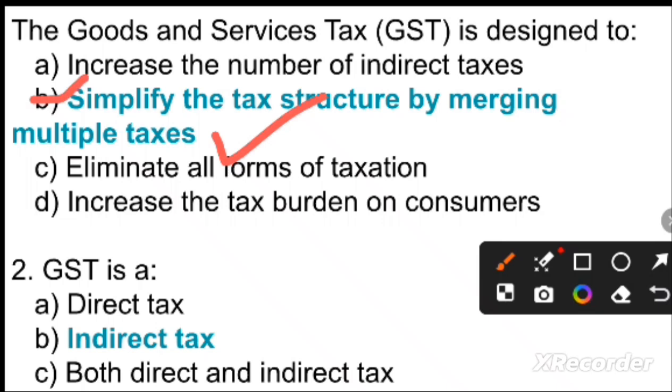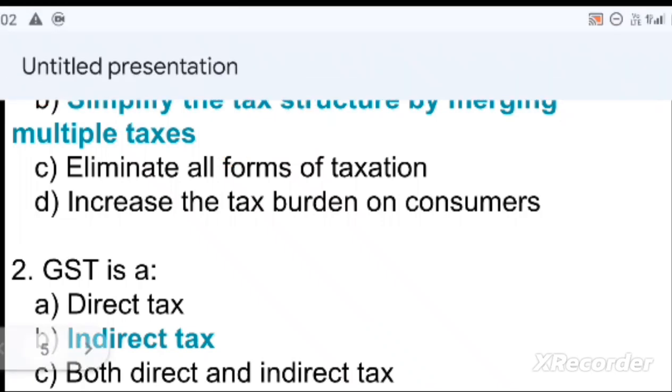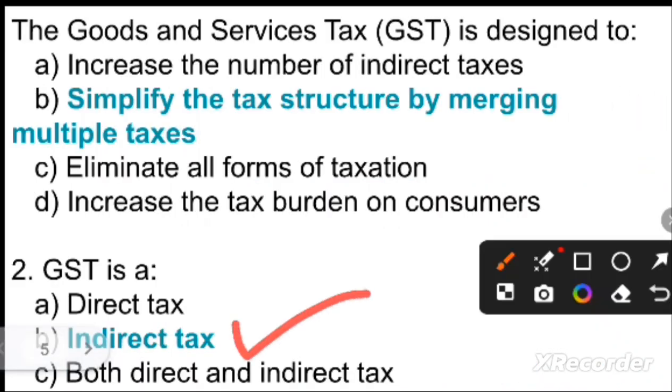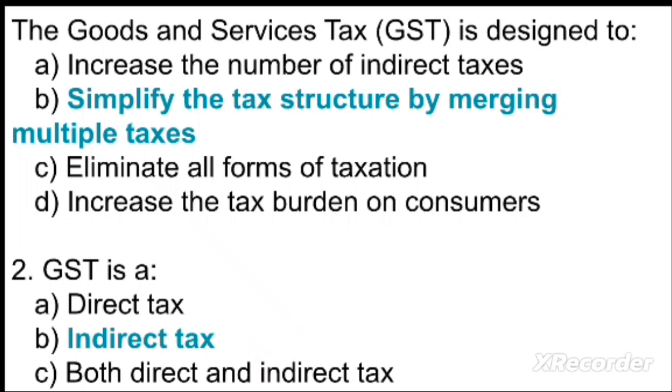Next question is, GST is: Option A, direct tax. Option B, indirect tax. Option C, both. And option D, none of the above. So your right option is option B, indirect tax. GST is the indirect tax. B option is the right answer.